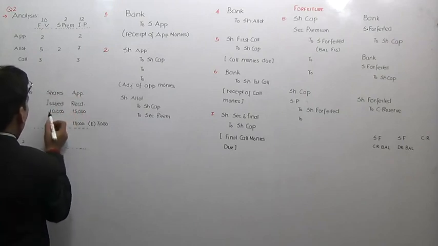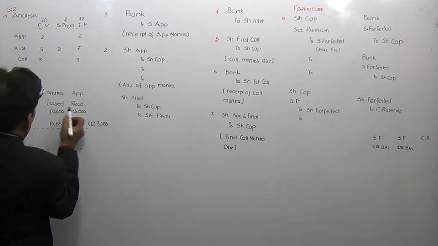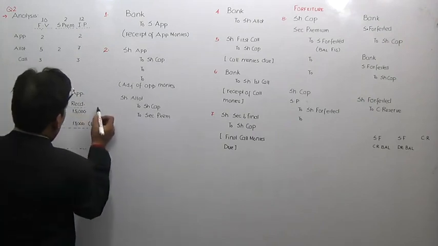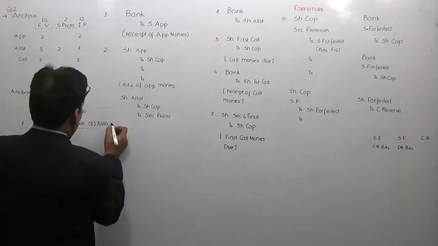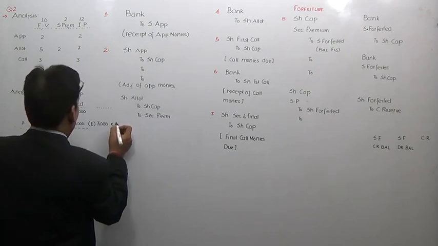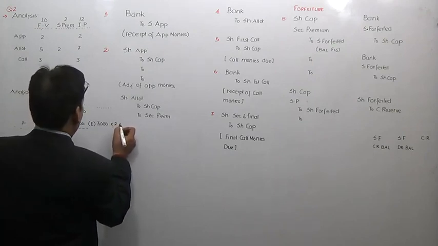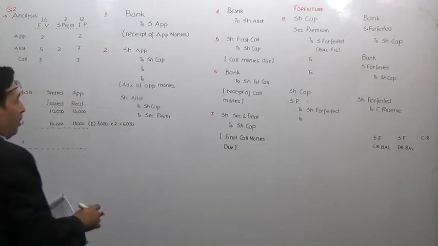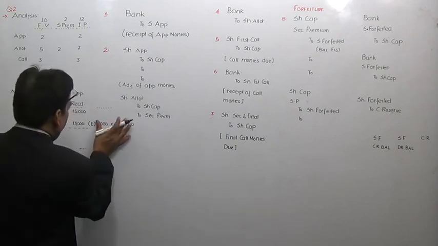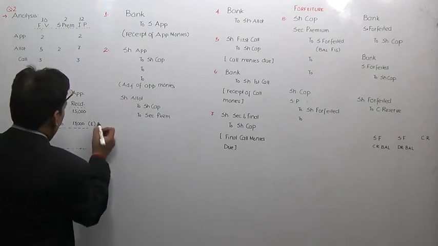In this table, that is shares issued, everything will be multiplied with application rate. Now you must know that application rate in this particular case happens to be 2, so amount is 6,000. This 6,000, if you remember, should I write it over here? Because it is consuming a little bit of space.